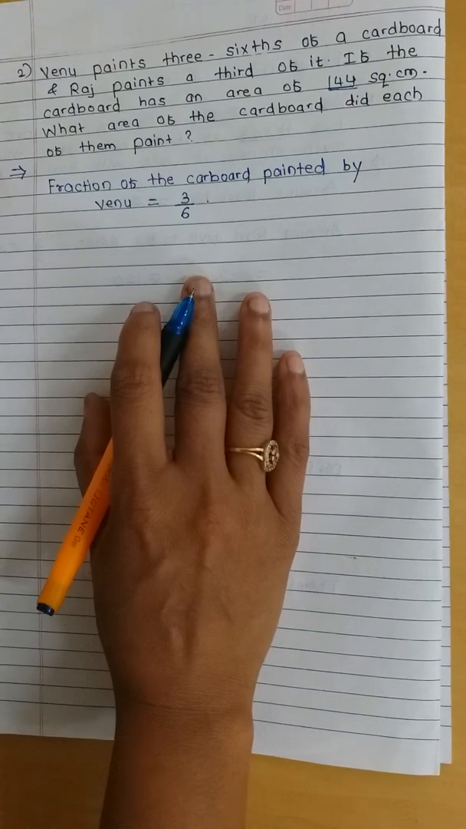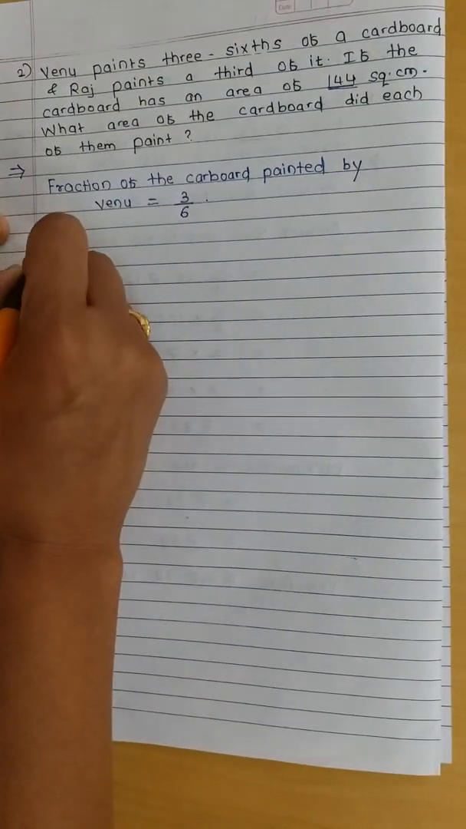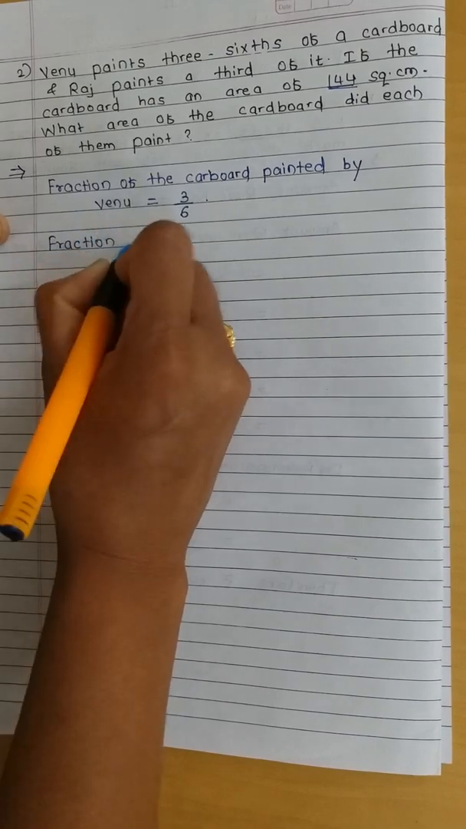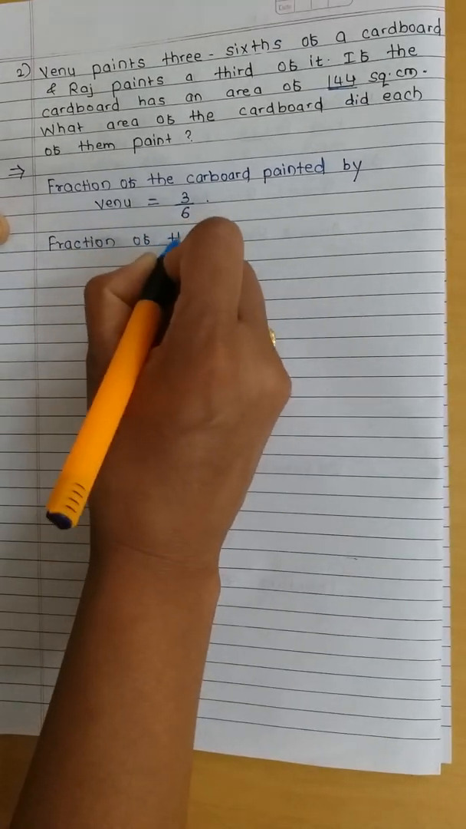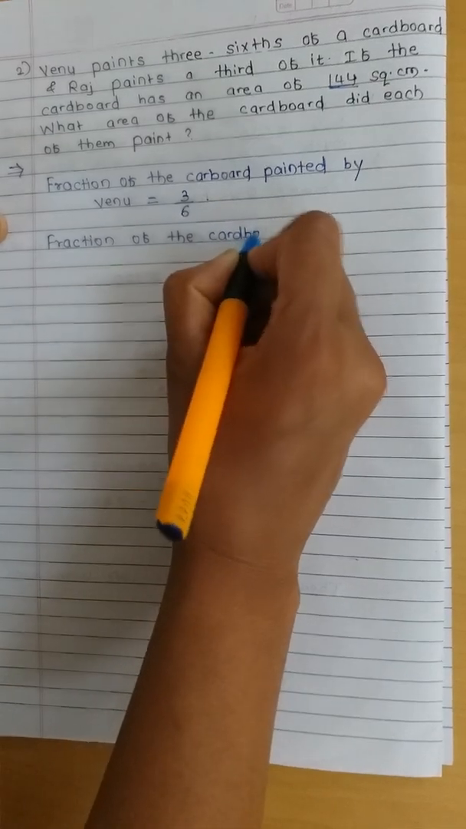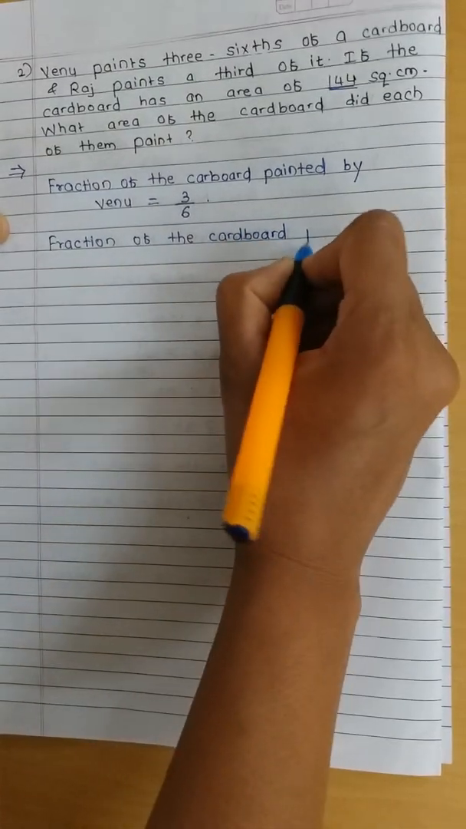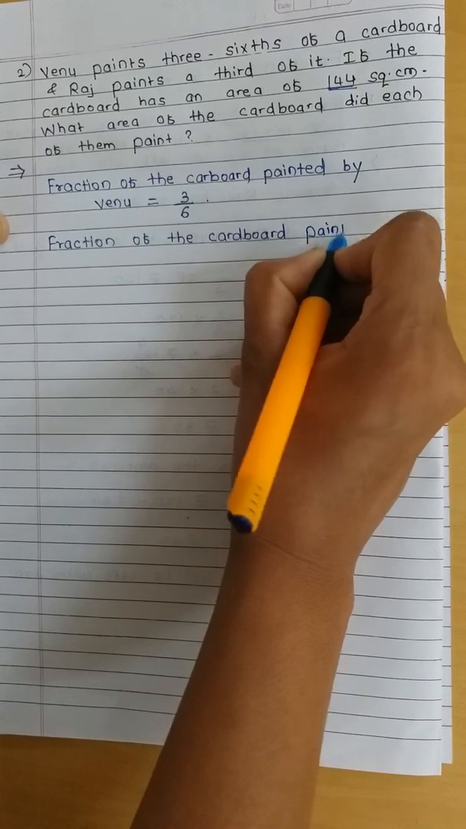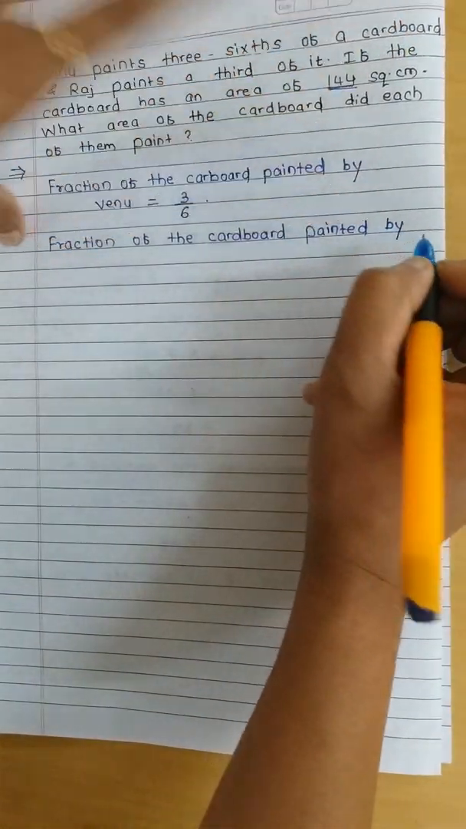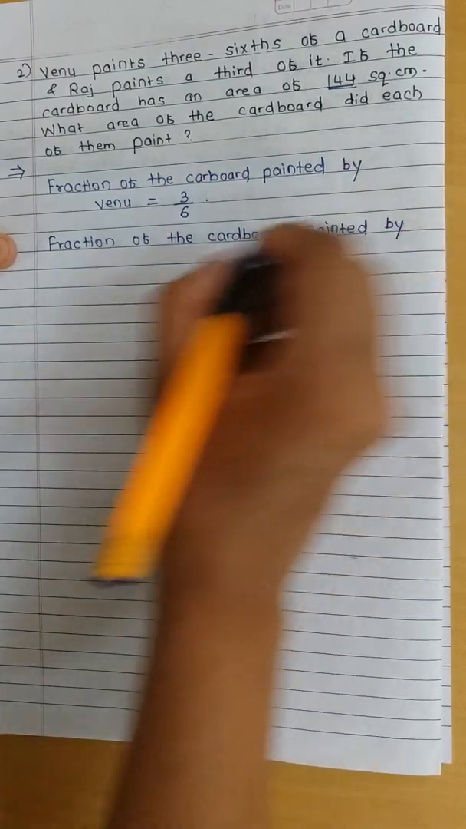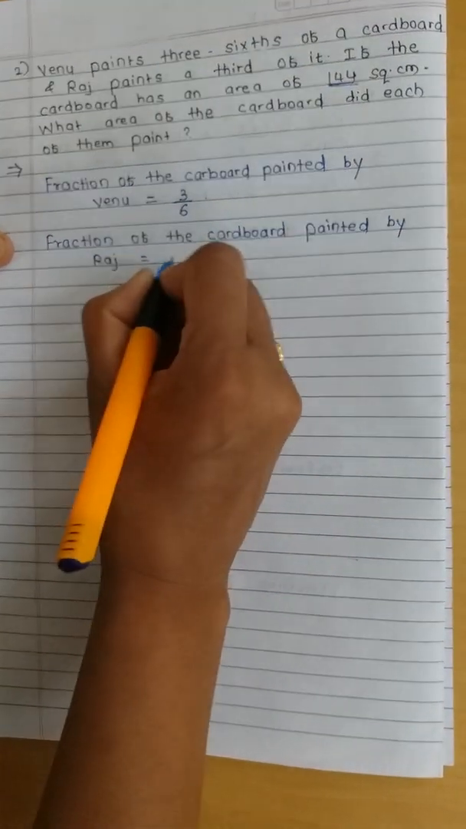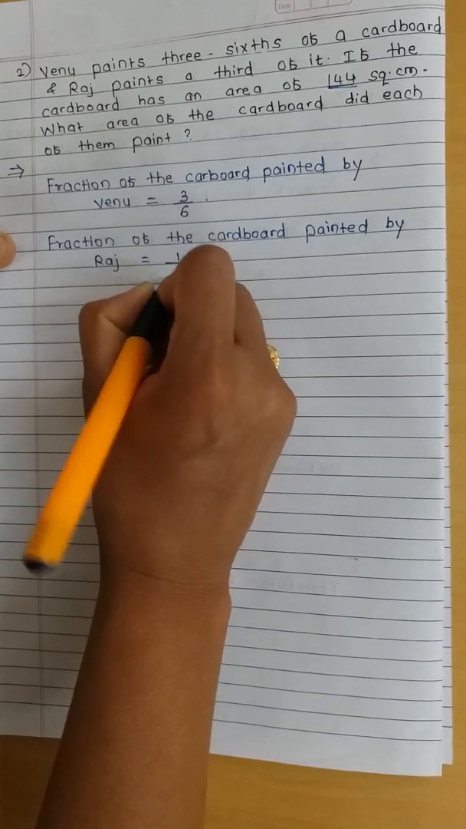Then, what is the second thing? Second one is Raj. Fraction of the cardboard painted by Raj. Raj painted how much area? 1/3 of it.